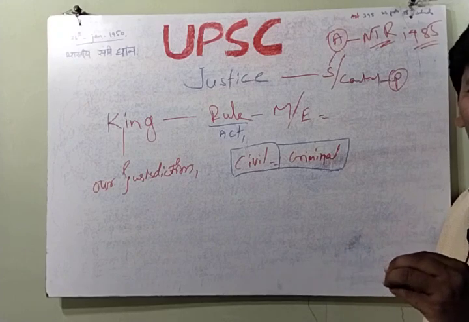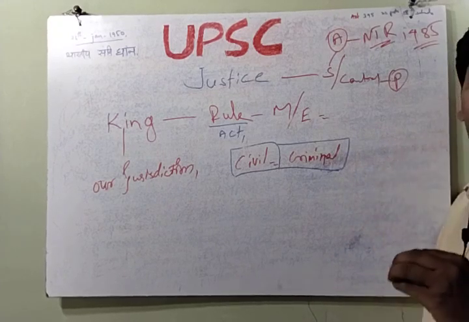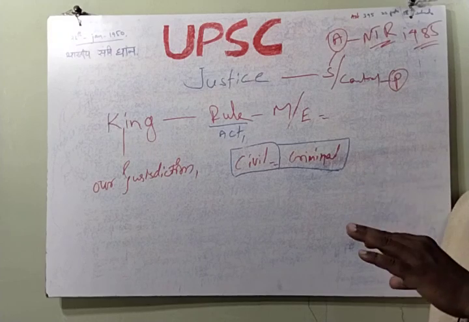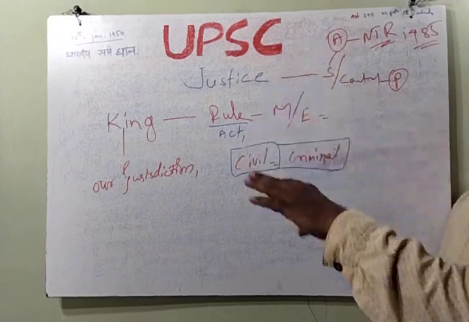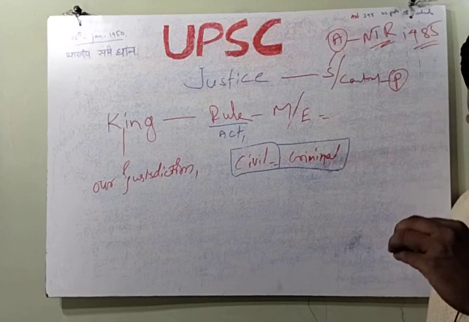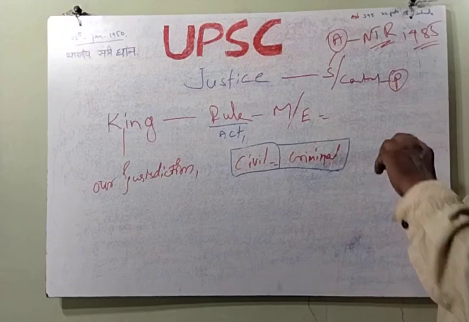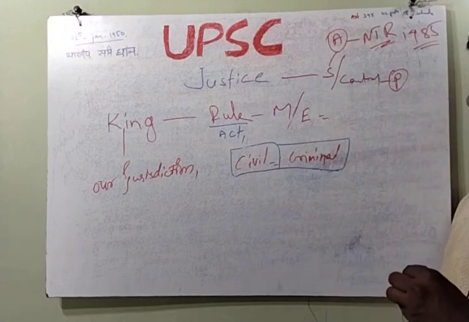Like that there are state and central jurisdictions. The central acts, IPC, CrPC, CPC, are all central acts, which every state must implement.